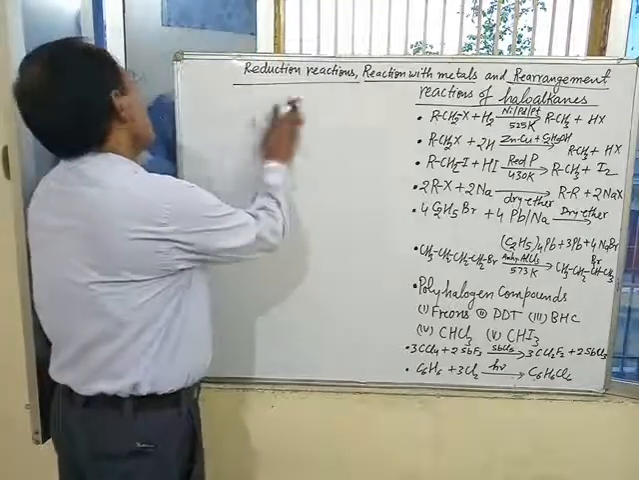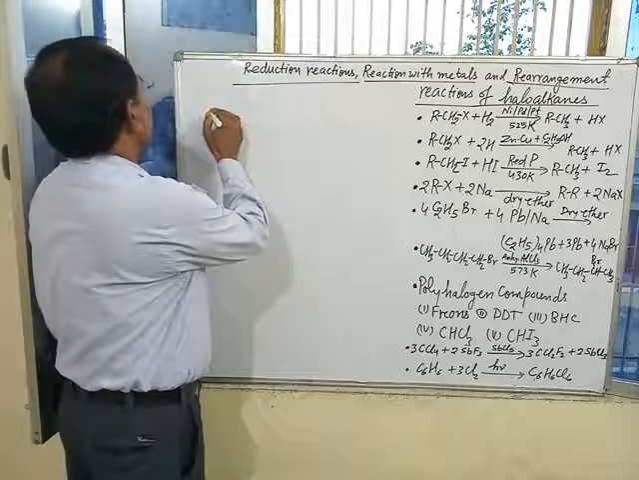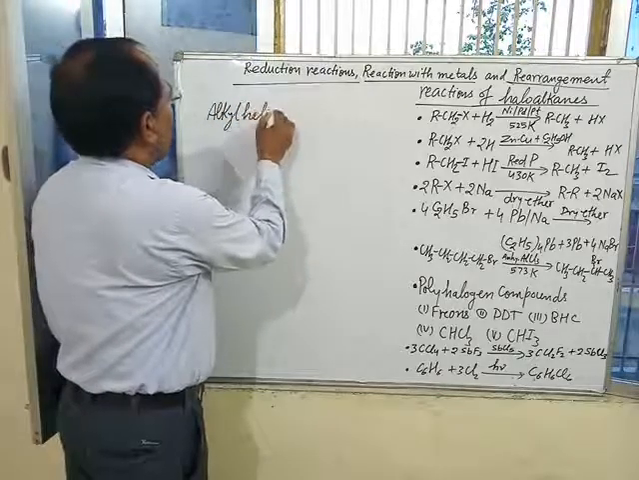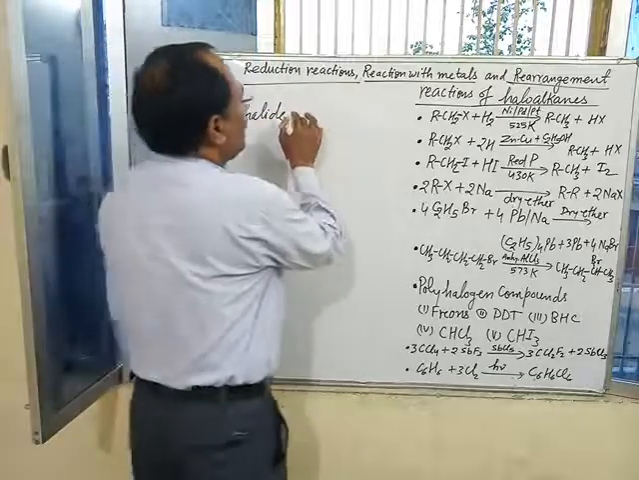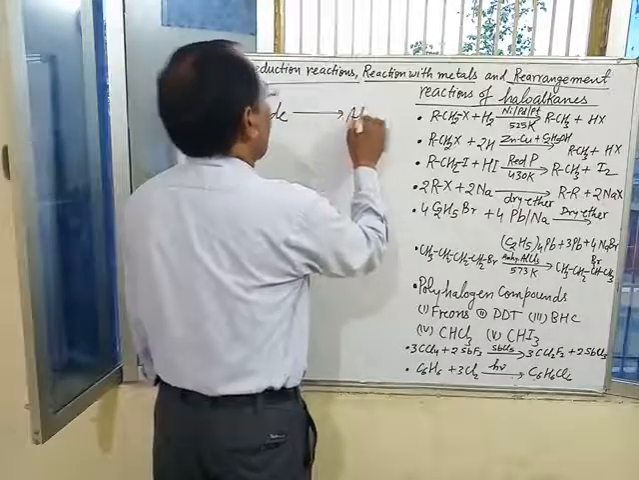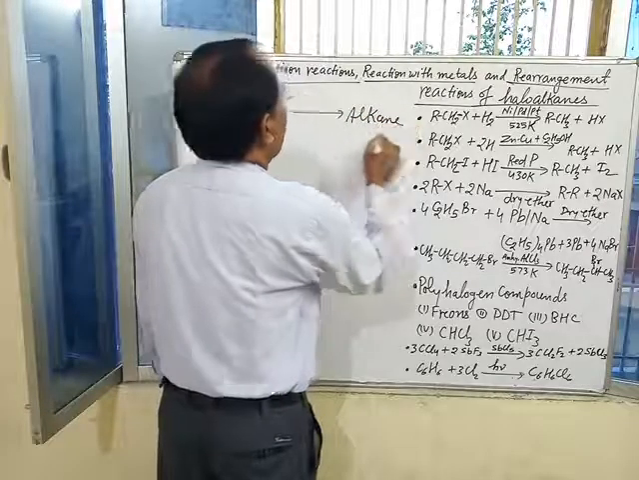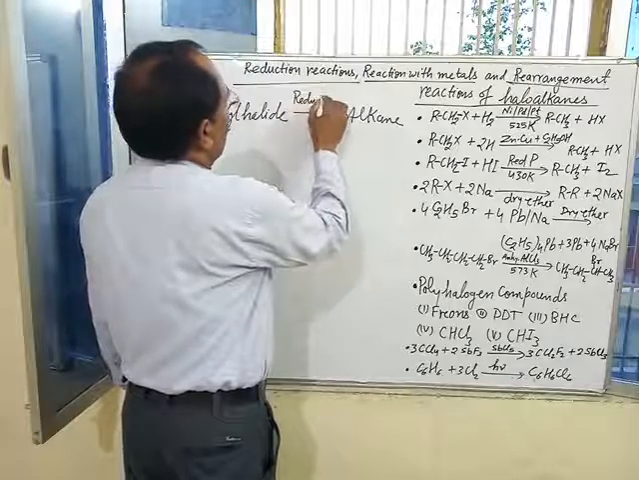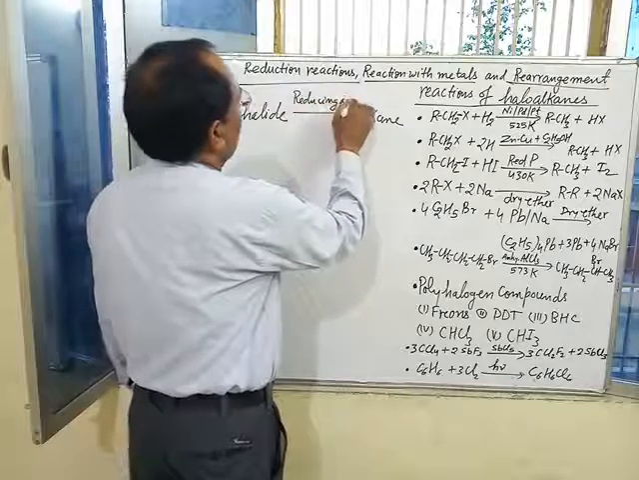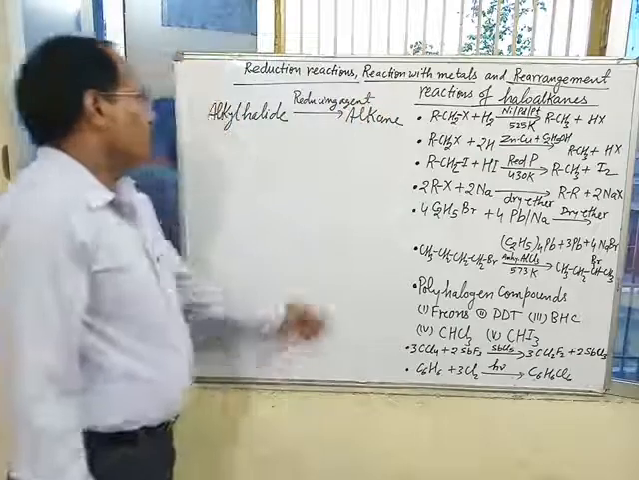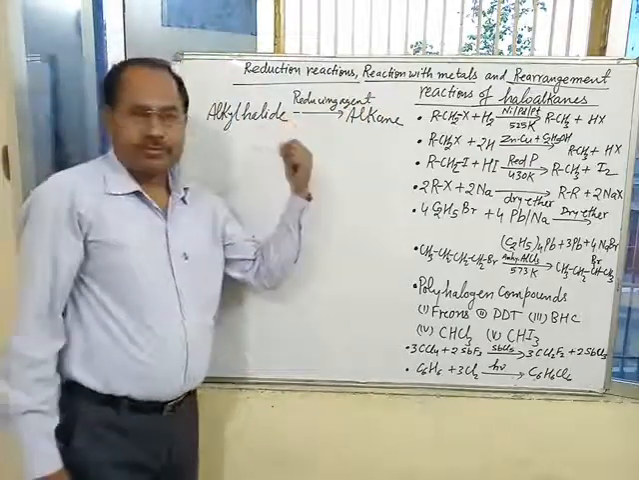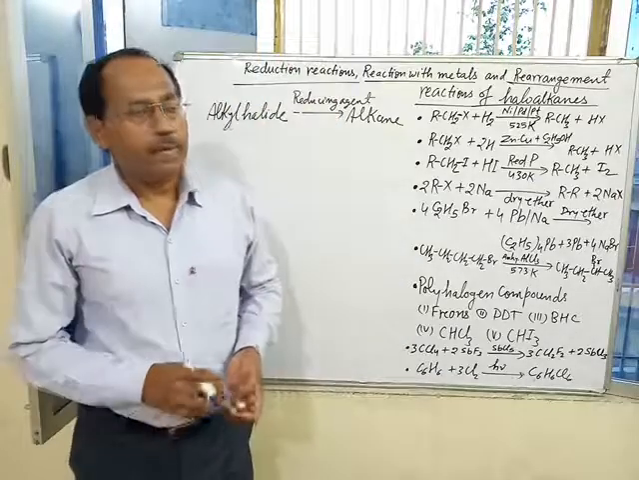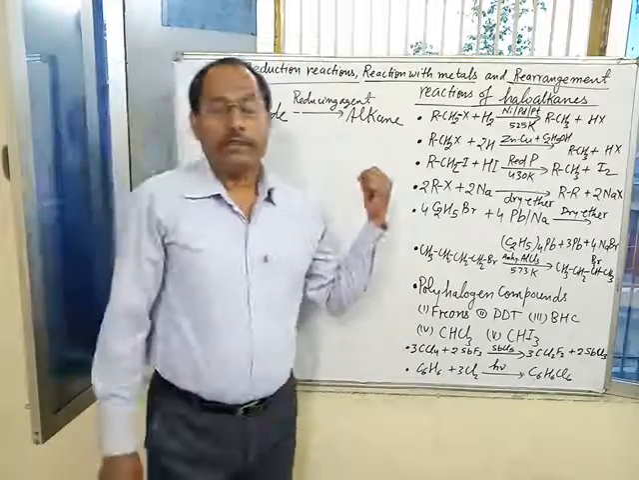Alkyl halide or haloalkane can be reduced to corresponding alkane by the use of suitable reducing agent. With the help of suitable reducing agent, an alkyl halide can be reduced to corresponding hydrocarbon, that is alkane.